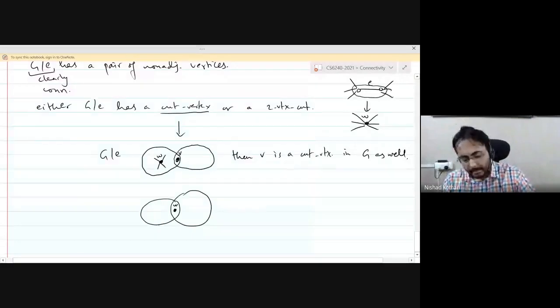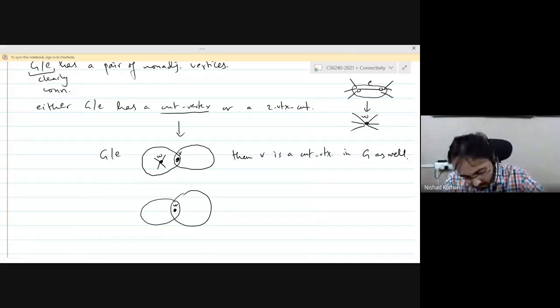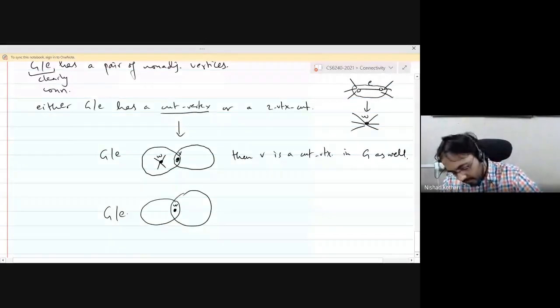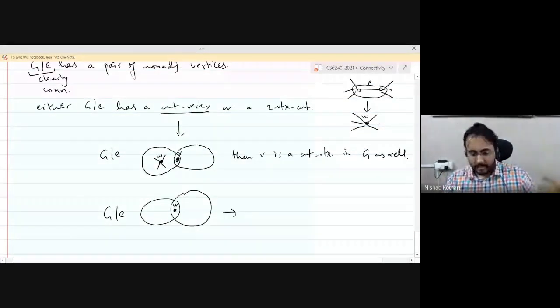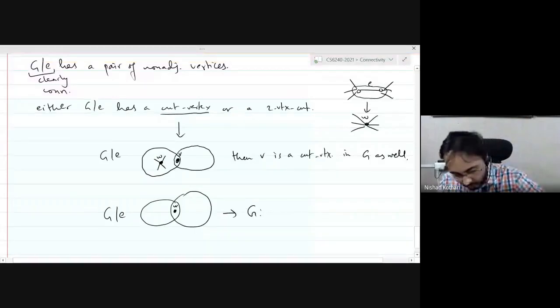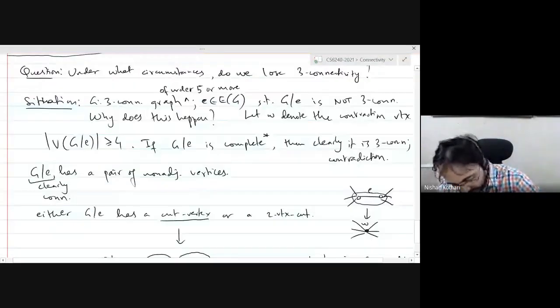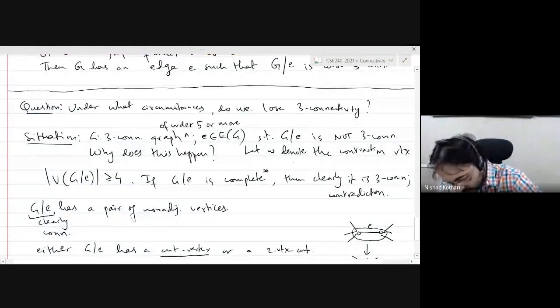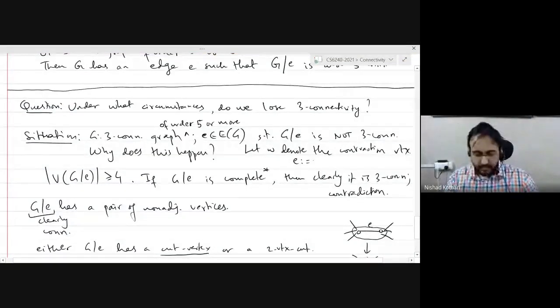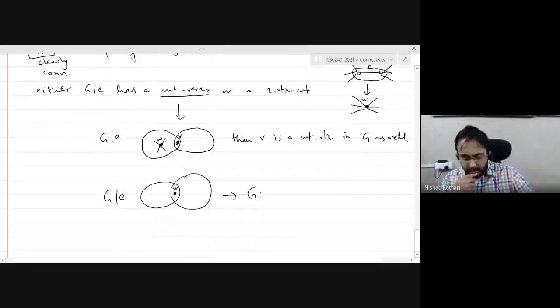Okay. What happens in this case? Can somebody tell me what is the problem in this case? I claim that this is also not possible. Let's give the ends of E two names. Let E equal to xy. So what is the problem in this case? What if W, the contraction vertex, is a cut vertex in G contract E? Does somebody see what's the problem with this case? What is the contradiction we can get?